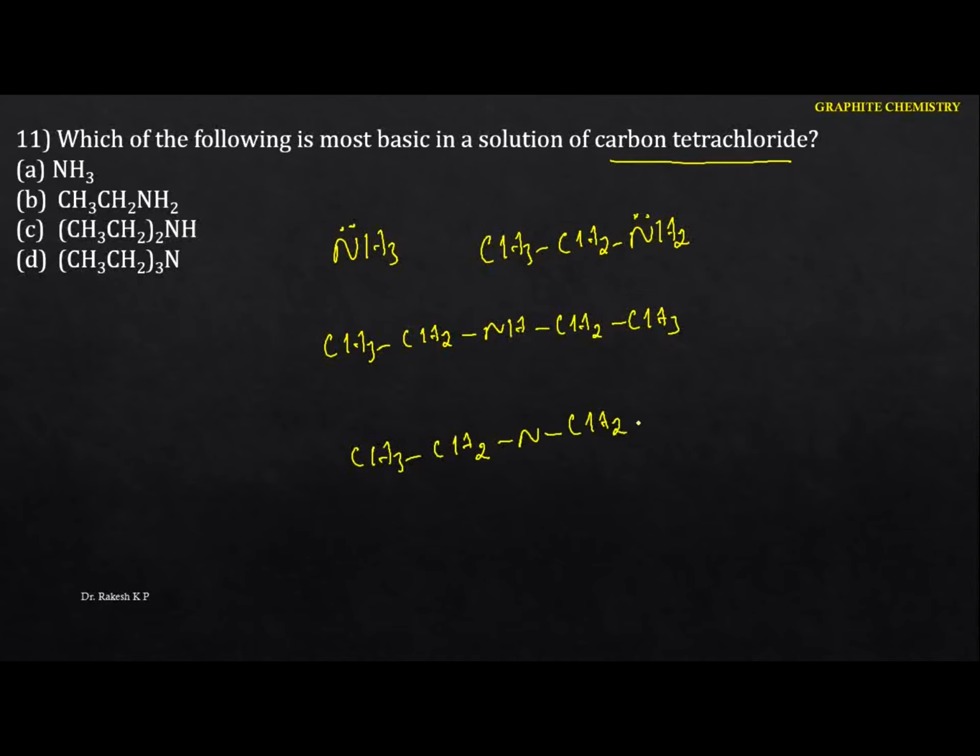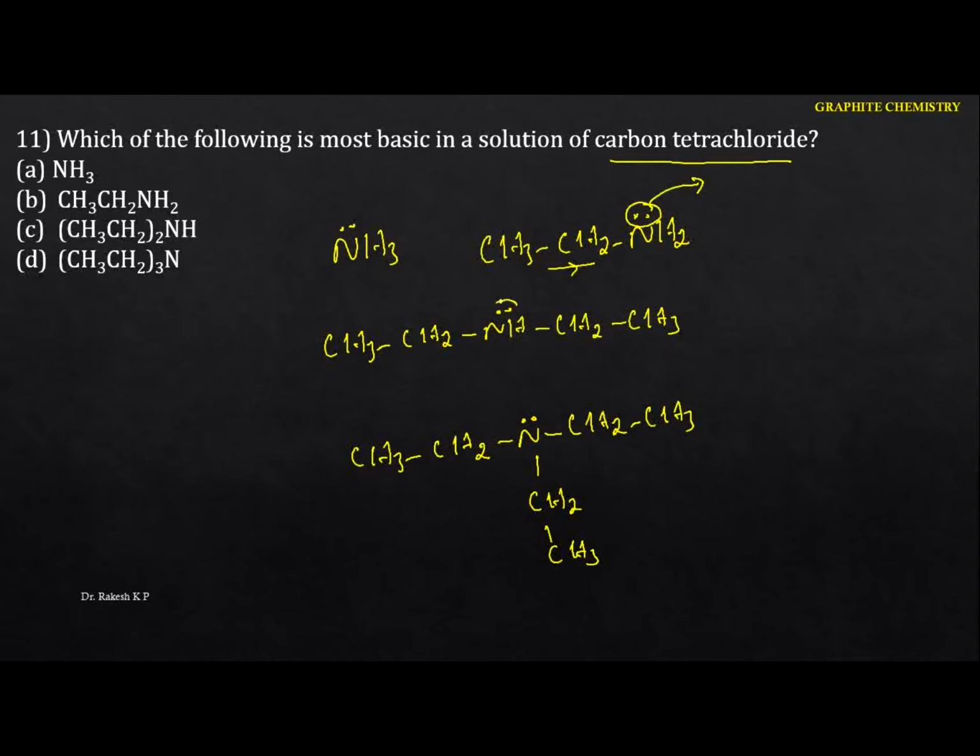So in this case we can identify the lone pair of electrons on the amines here. See this one here. Normally we know that when you have an electron donating group, all the alkyl groups act as electron donating groups, which increase the electron density on the nitrogen atom, which increases the basic strength.